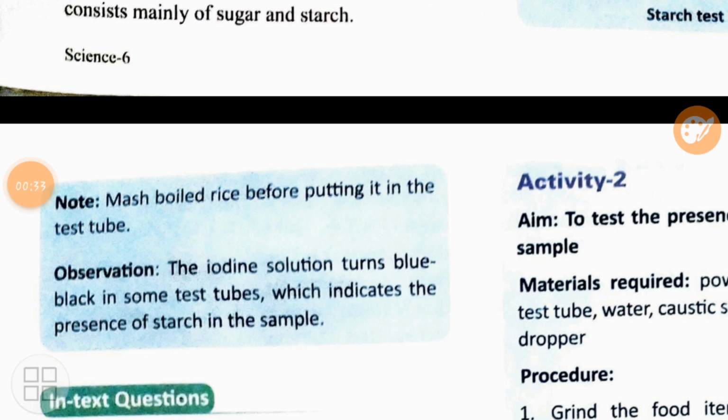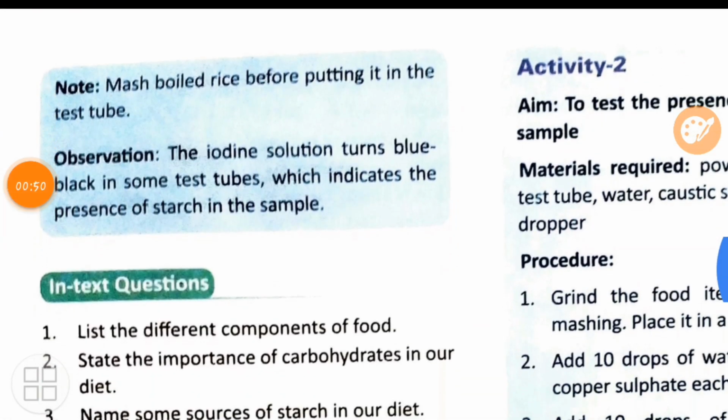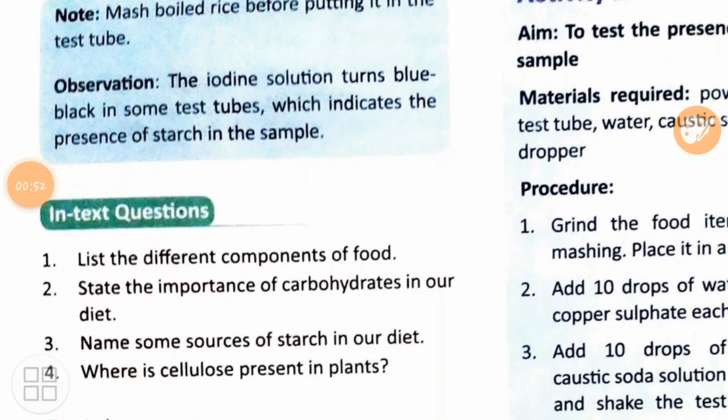Now in the observation they have written that iodine solution turns blue-black in some of the test tubes. Now they have taken a variety of food items, but I am telling you that you have to take only potato. Conduct this activity using potato. Now let's move down. Certain in-text questions are given.